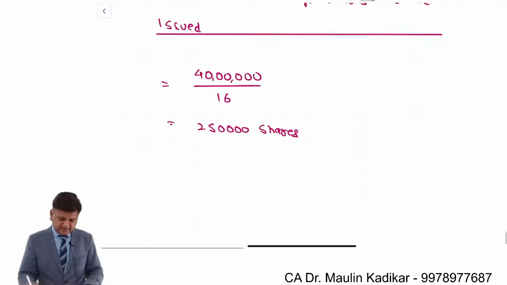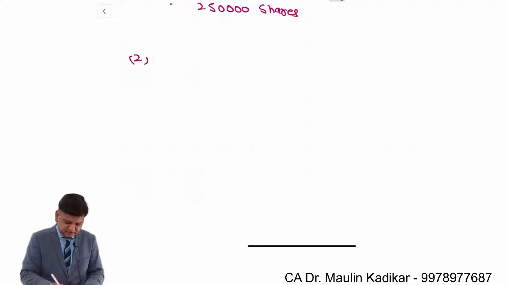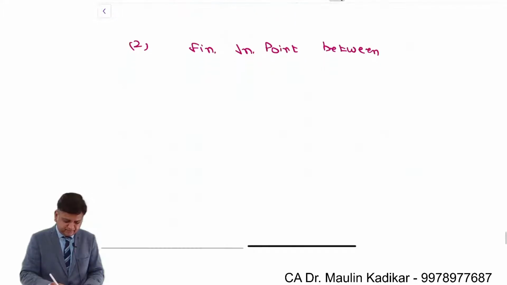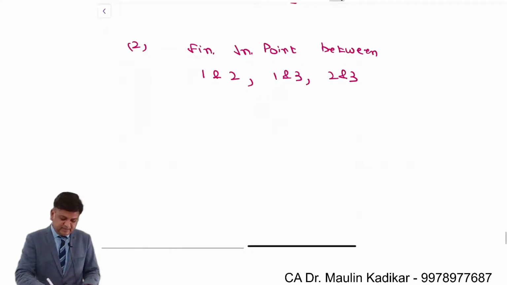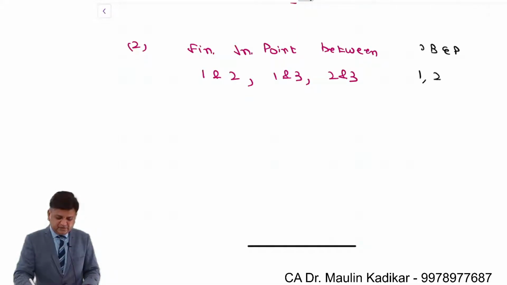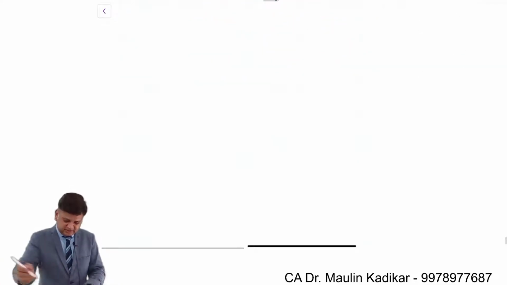So over here in the second part of the question, we will make the calculations like this. Financial indifference point between 1 and 2, 1 and 3, 2 and 3. That is the way the three indifference points, and then we'll make the computation of the financial break-even point. For first, second and third, we'll make the calculation of the financial break-even point for each of them. Chalo, write down the answer.